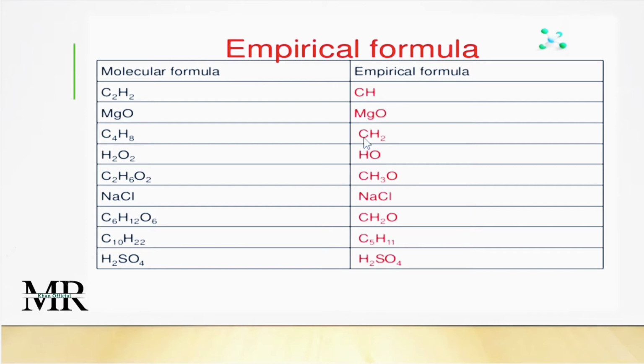Carbon is in 1 ratio while the hydrogen is in 2 ratio. Here you can see the carbon is 4, so double of 4, 2 multiplied by 4, will be 8. So carbon is 1 in ratio while hydrogen is 2 in ratio. So all these empirical formulas give us the simplest ratio of the elements, in which ratio the atoms are combined with each other to make the compounds.